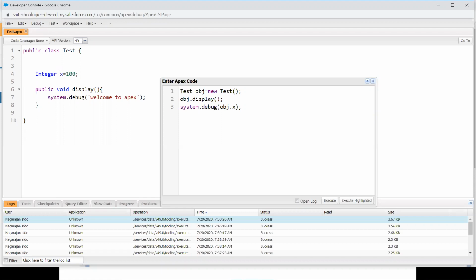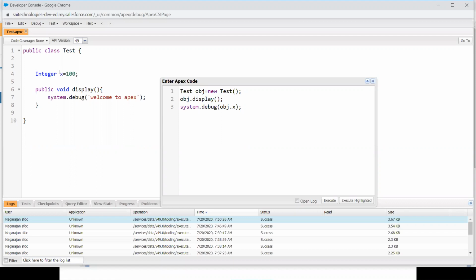Actually, two points over here. One is I am giving security to my variable. Someone is going to access my test class, but I don't want them to access my variable X. So I am giving it as private. By default, it's private. So private and public are used to give security to the class. Now you got the point.